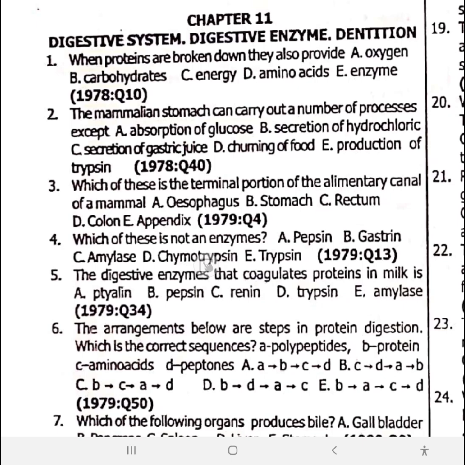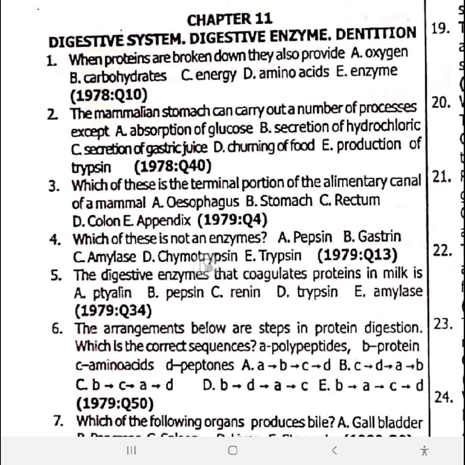Enzyme in the saliva equals ptyalin, and it requires an alkaline pH, or it is basic in nature. Gastric juice enzymes equals renin and pepsin, which require acidic pH.